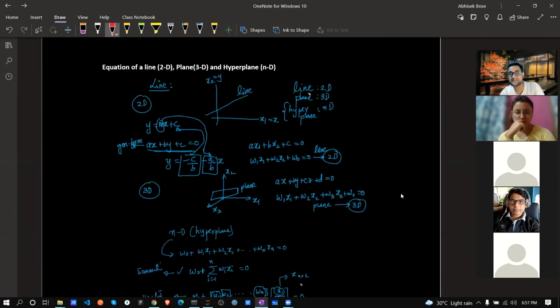So what is the equation of a line? Till now we discussed points, the distance, projection, row vector, column vector, each and everything. We already discussed that in 2D it's called a line, in 3D it's called a plane, and in ND it's called a hyperplane. Now this line formula we already know: y equals mx plus c.